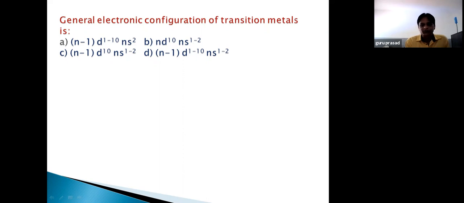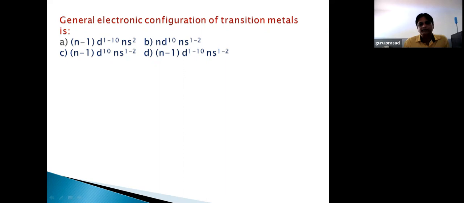But due to the small energy difference between (n-1)d orbitals and ns orbitals, there are some exceptions. One such exception you can see in 3d is chromium and copper. Chromium atomic number is 24, copper atomic number is 29. If you write the electronic configuration of chromium according to the Aufbau rule, it will be 3d4 4s2.